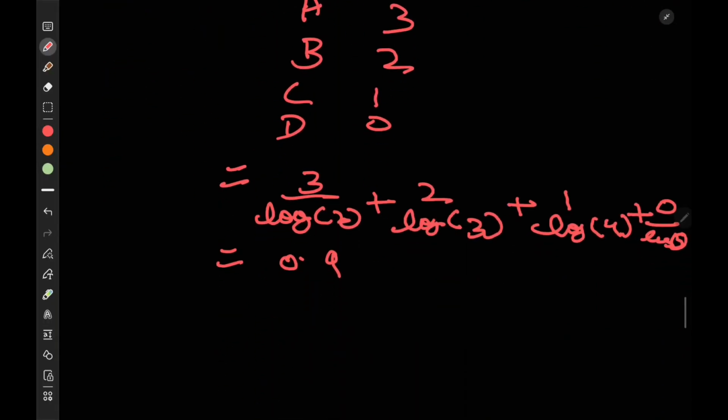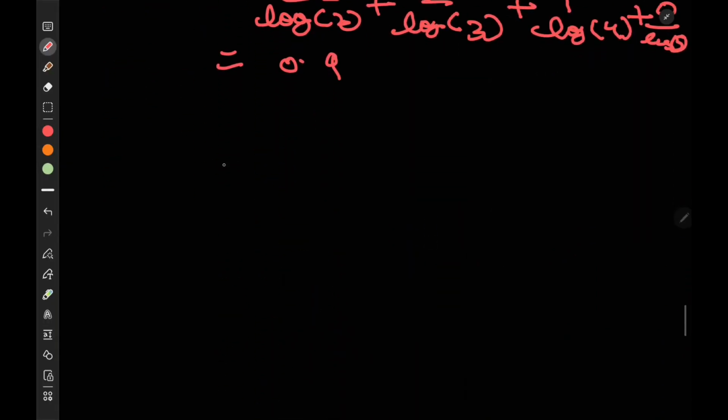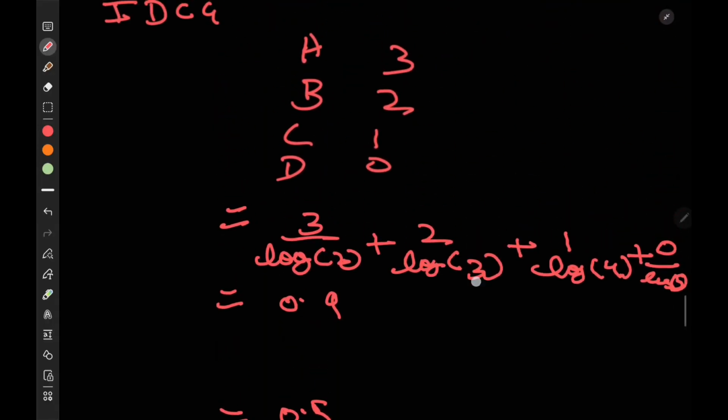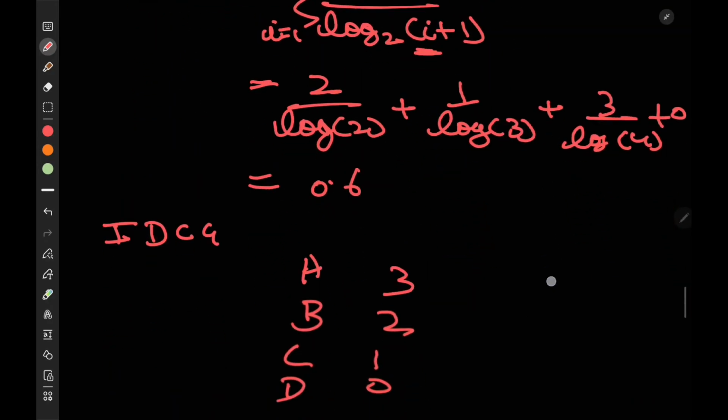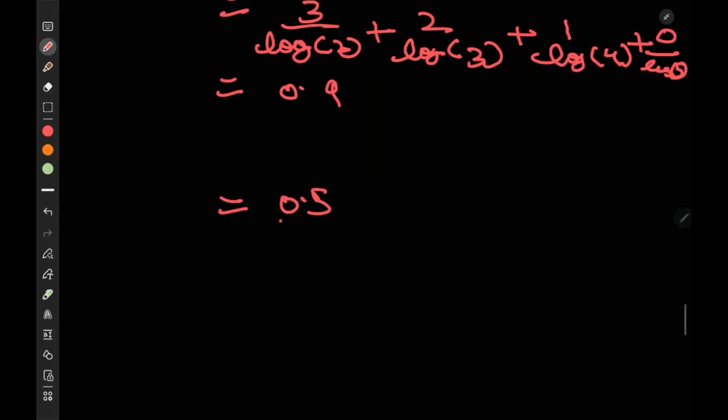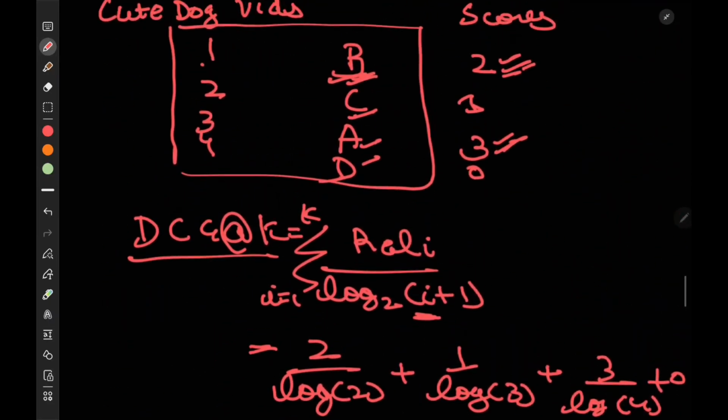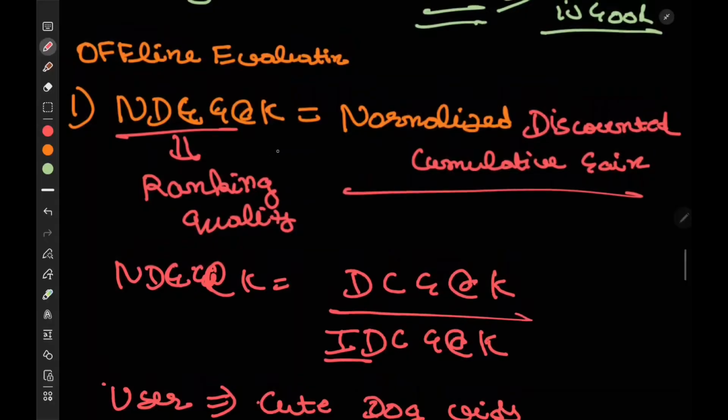Now when we divide these quantities, 0.6 by 0.9, let's say the quantity comes out to be 0.5. So what does this mean? This means that my model shows only 50% of the ideal behavior. So this is bad. If it shows something like 80% to 85% or 90% of the ideal model behavior, then it's good. So this is one of the metrics used for measuring ranking quality.